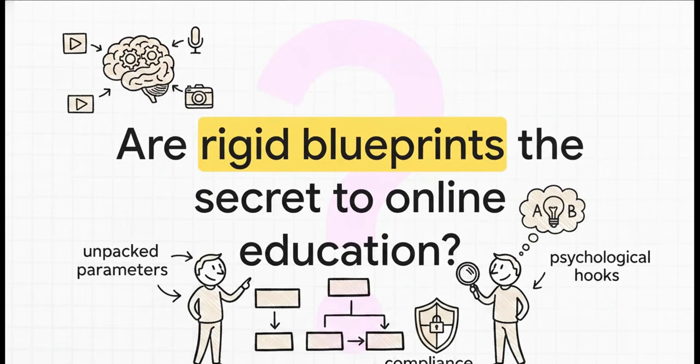So, we've unpacked the exact parameters, the psychological hooks, the visual cues, and the strict compliance rules of this entire finance script blueprint. It is incredibly formulaic, sure, but it's designed to produce highly engaging, world-class content. Which leaves us with this final thought for you to ponder. Why are rigid structural blueprints the secret to effective digital education?